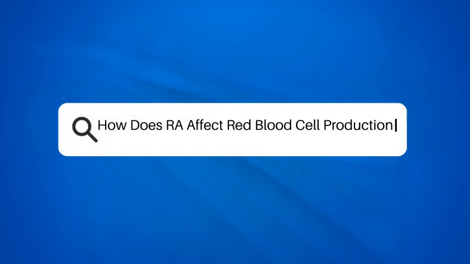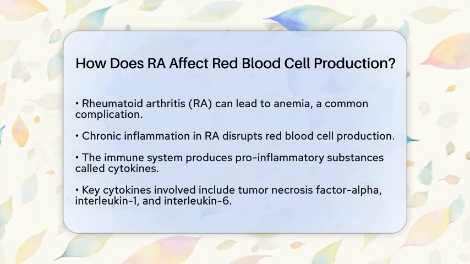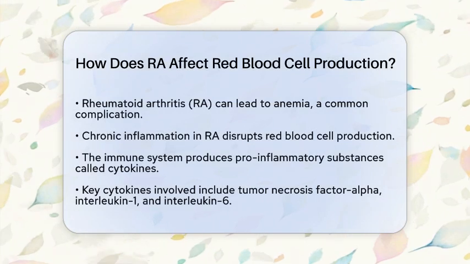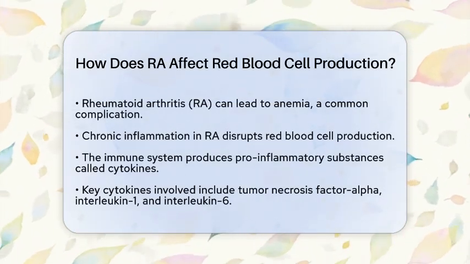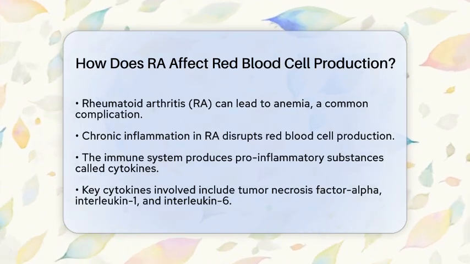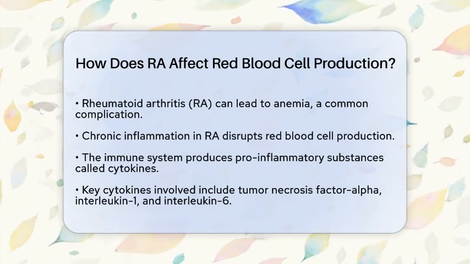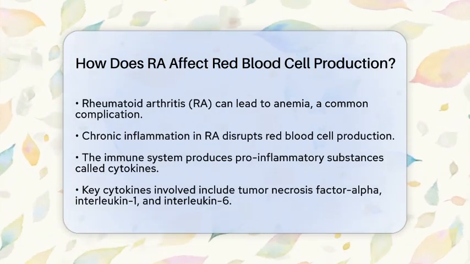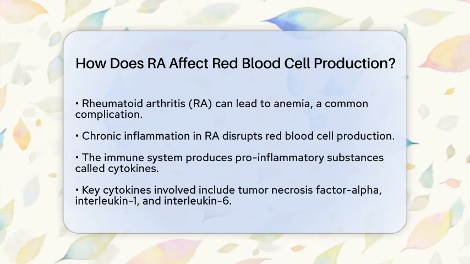How does RA affect red blood cell production? Have you ever wondered how rheumatoid arthritis, or RA, impacts red blood cell production? This condition is more than just joint pain. It can also lead to anemia, a common complication for many living with RA. The connection lies in chronic inflammation and how it disrupts the body's ability to produce red blood cells effectively.